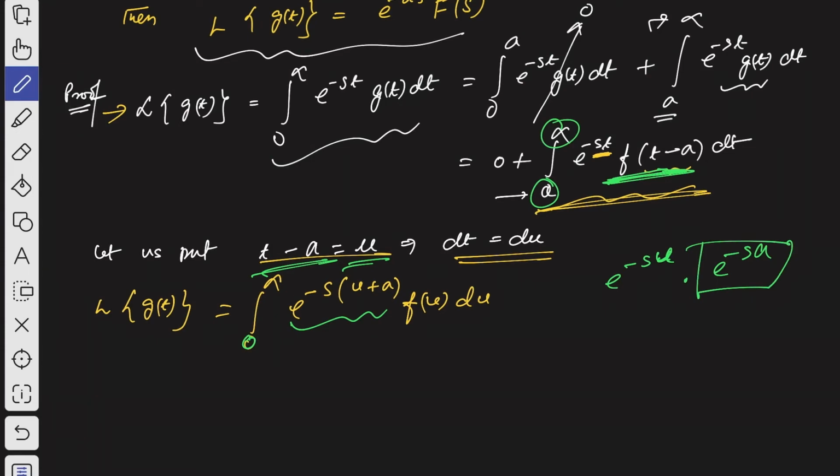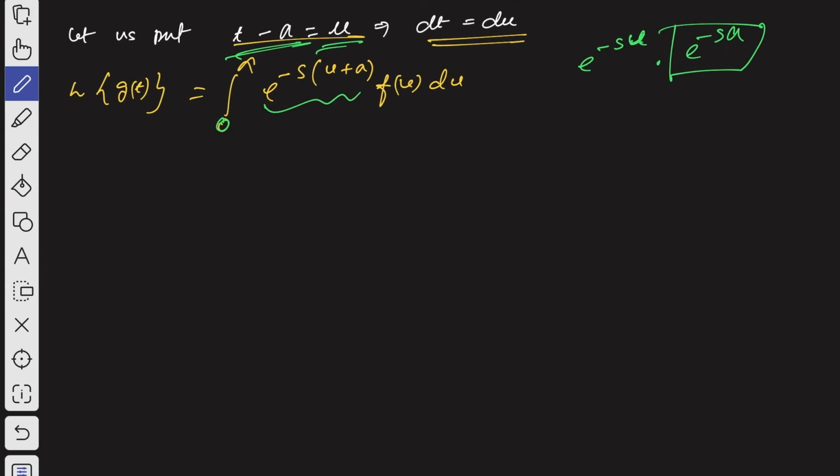So you will get, let me scroll down the page, e to the power minus sa integration 0 to infinity e to the power minus su, then f of u du, right? That's what you will get. Now simply replace the u by t.